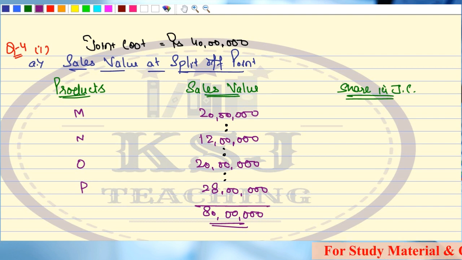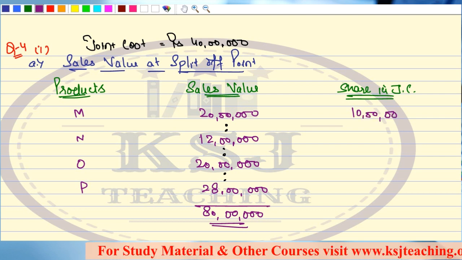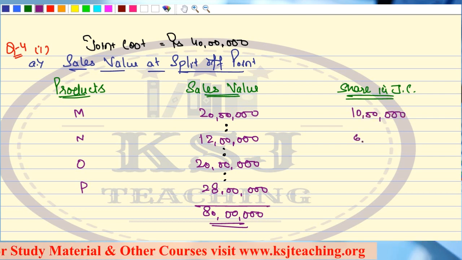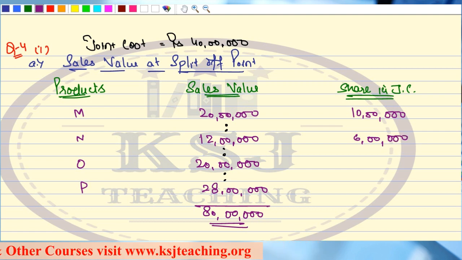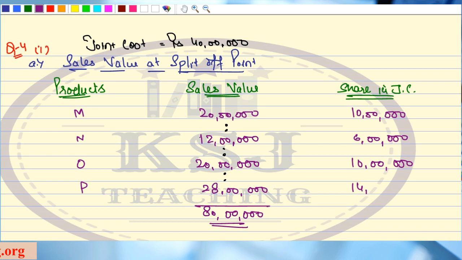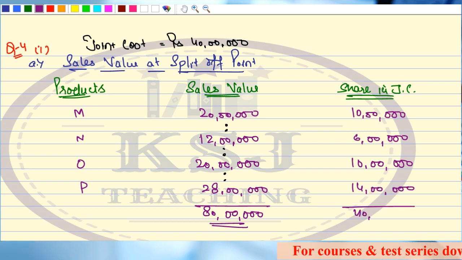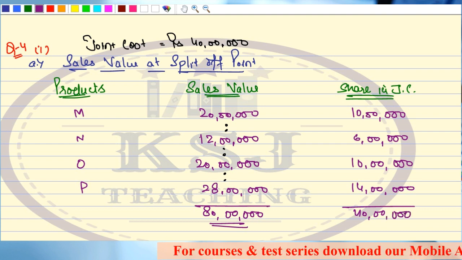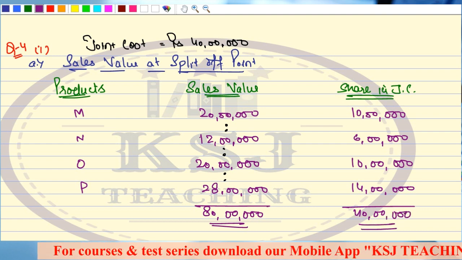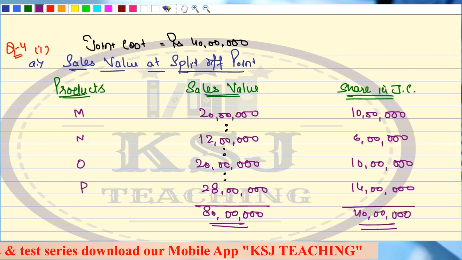Clear? So the values will come out to be 10 lakh, 6 lakh, 10 lakh, and 14 lakh. Total is 40 lakhs. So this is the first method, that is the sales value at split off point.